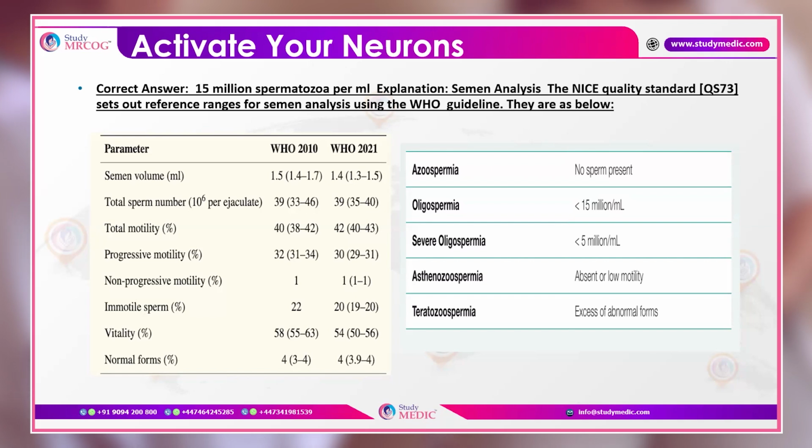Also, sperm abnormalities can be there. If there are no sperms present in the semen analysis, that is azoospermia. If the count is less than 15 million per ml, that is oligospermia. If it is less than 5 million per ml, that is severe oligospermia. If they are absent or they are of low motility, that is asthenozoospermia. And if the excess abnormal forms are there, that is teratozoospermia.